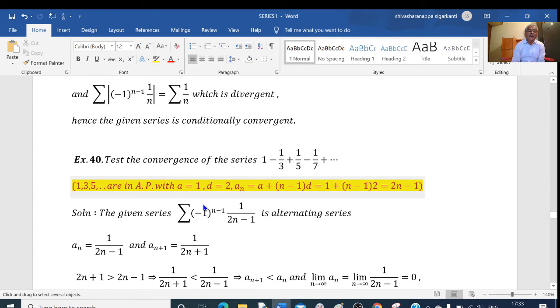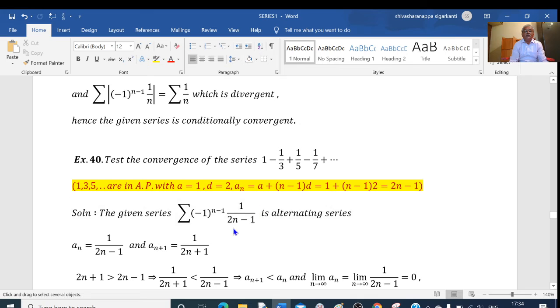We can write this as summation of minus 1 to the power of n minus 1. To write this term, see here the denominators: 1 can be written as 1 by 1, that is 1, 3, 5, 7. So 1, 3, 5, 7. These are all in arithmetic progression with the first term a equal to 1 and the common difference d equal to 2. Therefore, the nth term a_n is given by a plus n minus 1 into d. That is 1 plus n minus 1 into 2. This gives 2n minus 2 plus 1, that is 2n minus 1. So this series can be written as minus 1 to the power of n minus 1 into 1 by 2n minus 1.